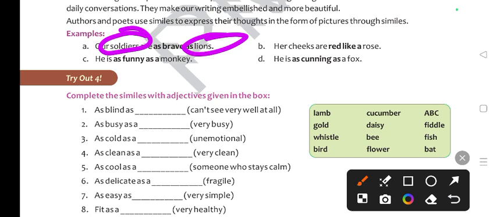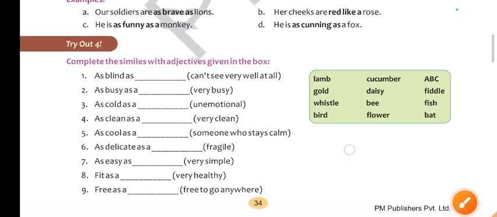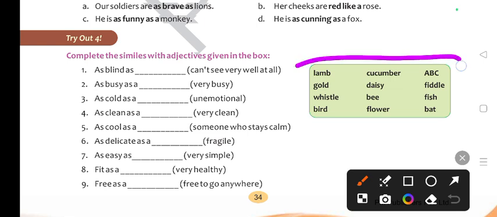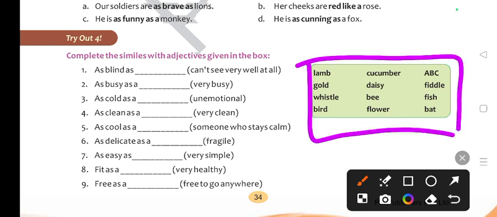Okay, so soldiers are as brave as lions. So you are comparing the quality of the soldier with the lion using as and as. Okay, now her cheeks are red like a rose. He is as funny as a monkey. He is as cunning as a fox. So what will we do in this? In the box you will get some similes, which you are supposed to write here.